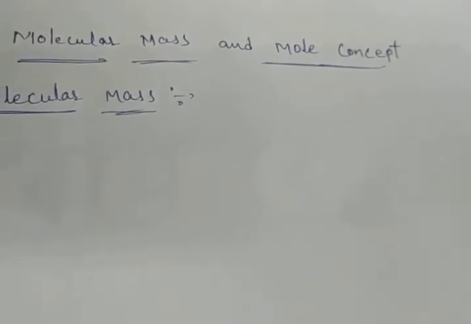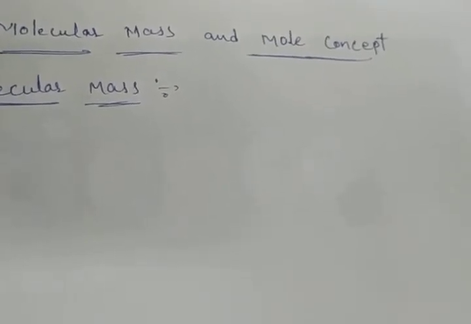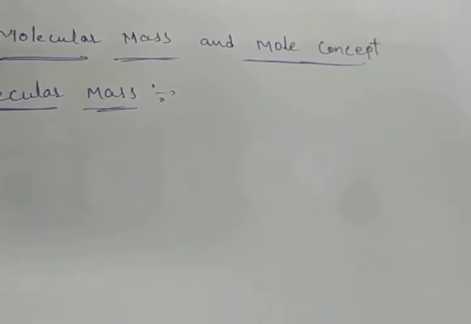What is a molecular mass? The molecular mass of a substance is the sum of the atomic masses of all the atoms in a molecule of the substance. That means, if we take one substance, for suppose H2O, the molecular mass is the sum of the atomic masses of all the atoms in a molecule.